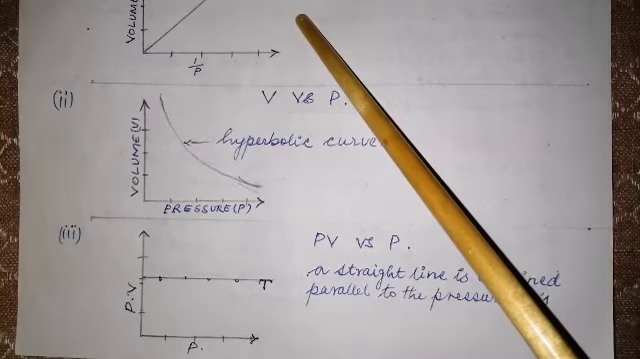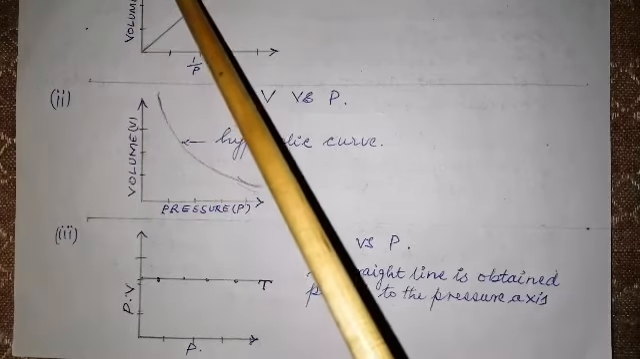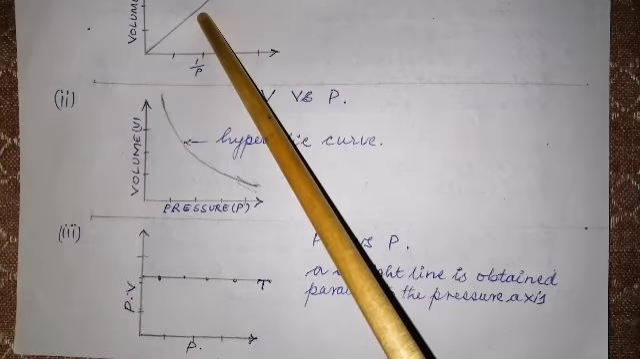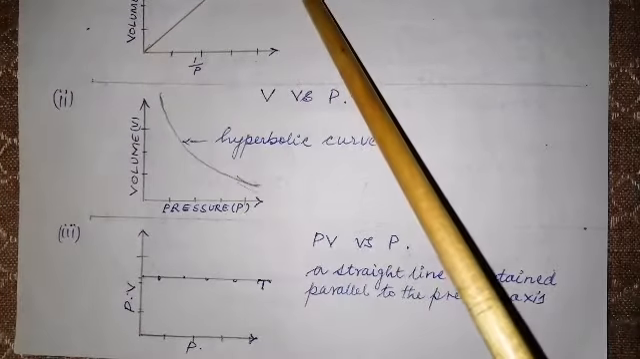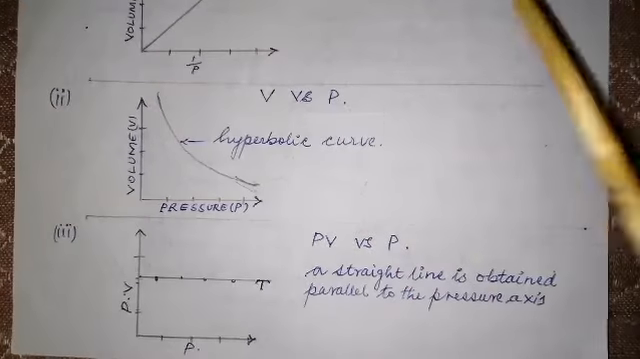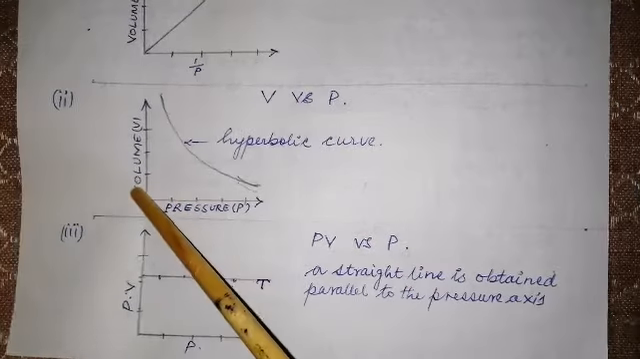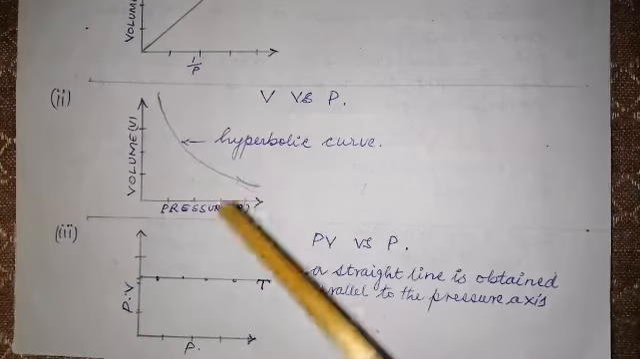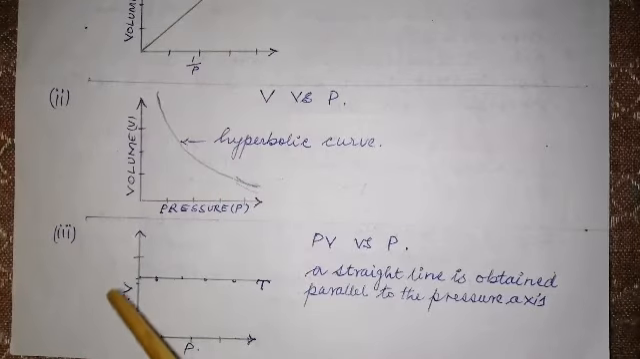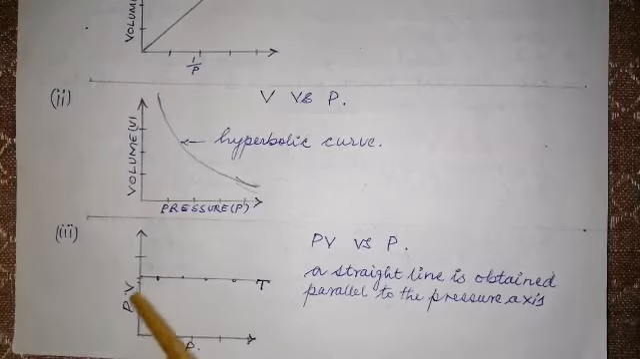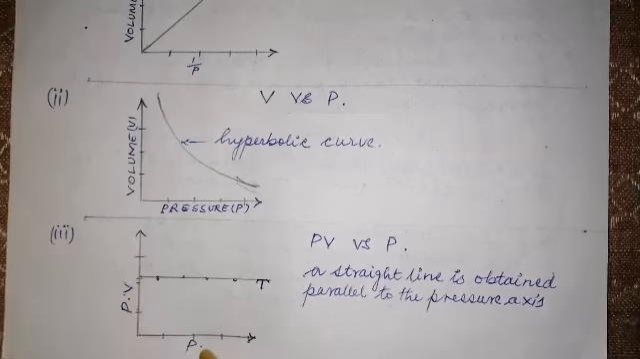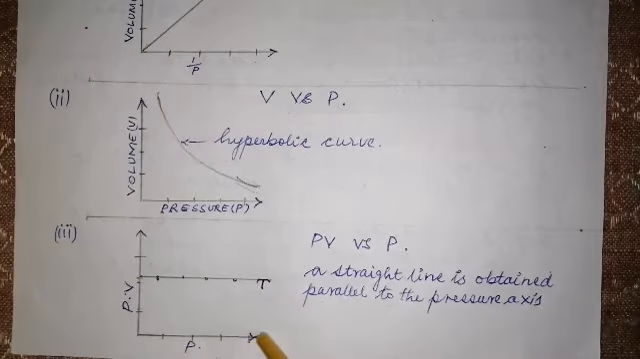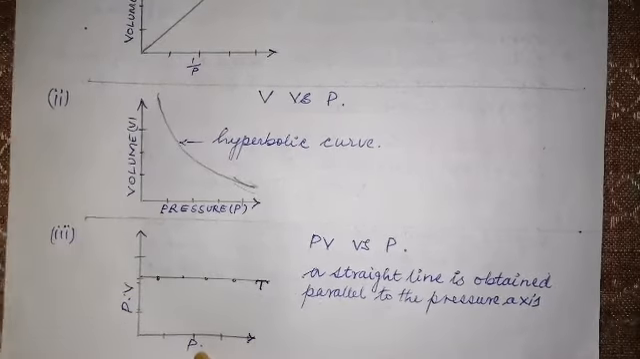The first one is volume is inversely proportional to its pressure. You get a straight line graph passing through the origin. Now, when you take volume versus pressure, then you get a hyperbolic curve. When you plot the graph of the product of pressure and volume against pressure, then you always get a straight line graph which runs parallel to the pressure axis.